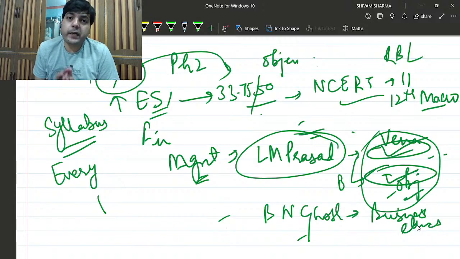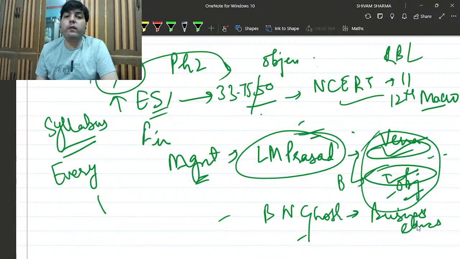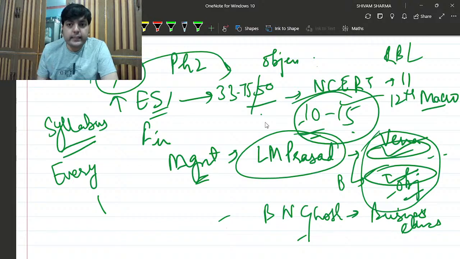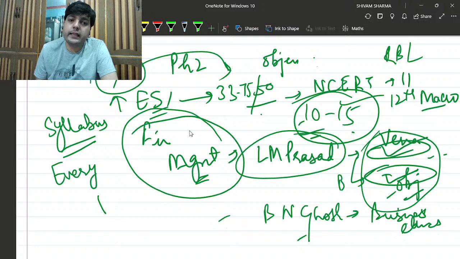Management is really a very easy subject. Even if you have never read management in your life, if you are covering it in a constant setting, you will be able to cover management in about 10 to 15 days. It is that easy. And this time, the paper of finance and management was really easy, especially management. There were direct questions in the descriptive and also in the objective paper. So you need to understand that management and finance is a very scoring paper.